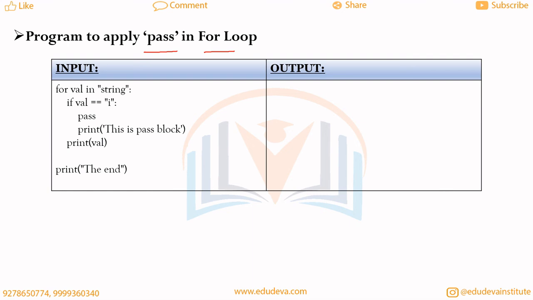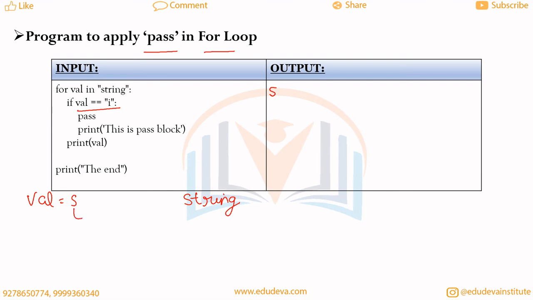So let's see. Here given is the for loop which is to be implemented on a string, and at the first step the value of val is s, and when we check the if condition it becomes false. So we will just leave this if statement and print the value of val, which is s.